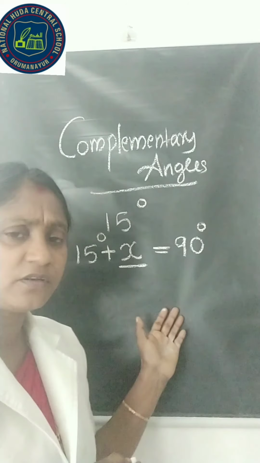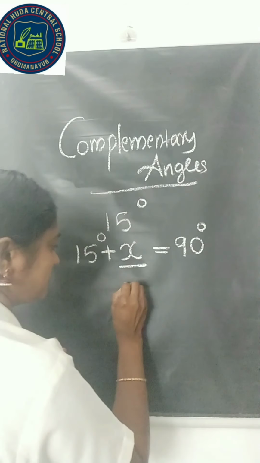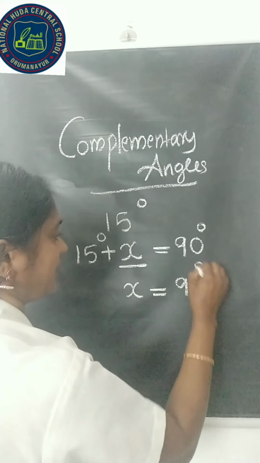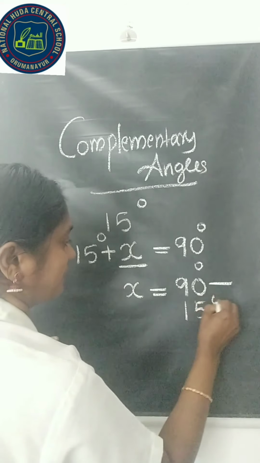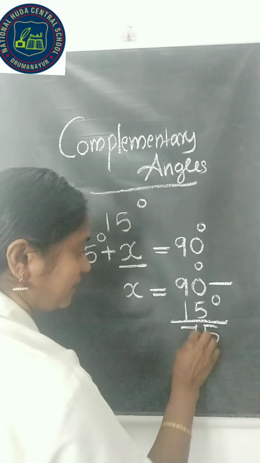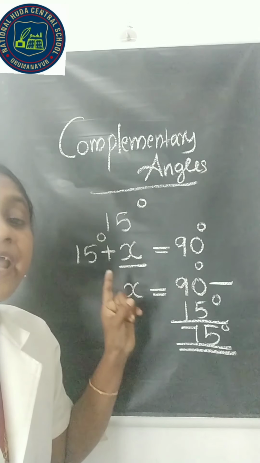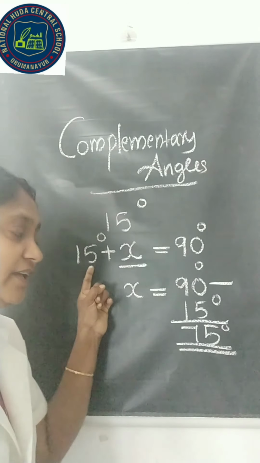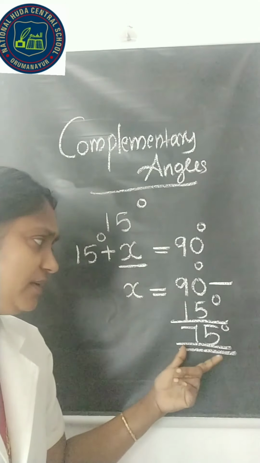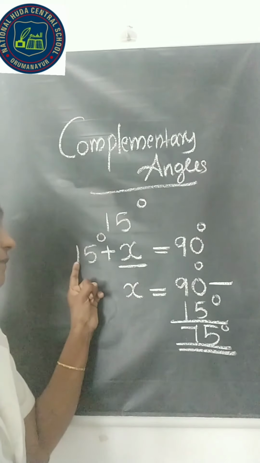X is the measure of the other angle. That is, x equal to 90 degree minus 15 degree. So, the answer is 75 degree. Therefore, the complementary angle of 15 degree is 75. Also, we can tell complementary angle of 75 degree is 15 degree.